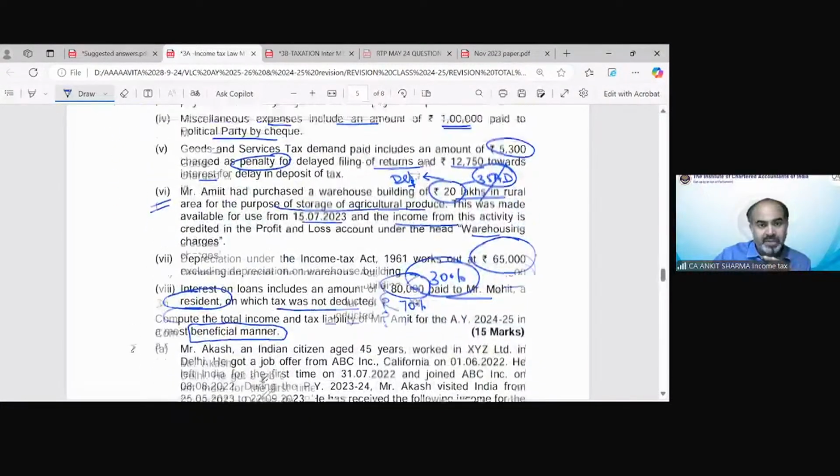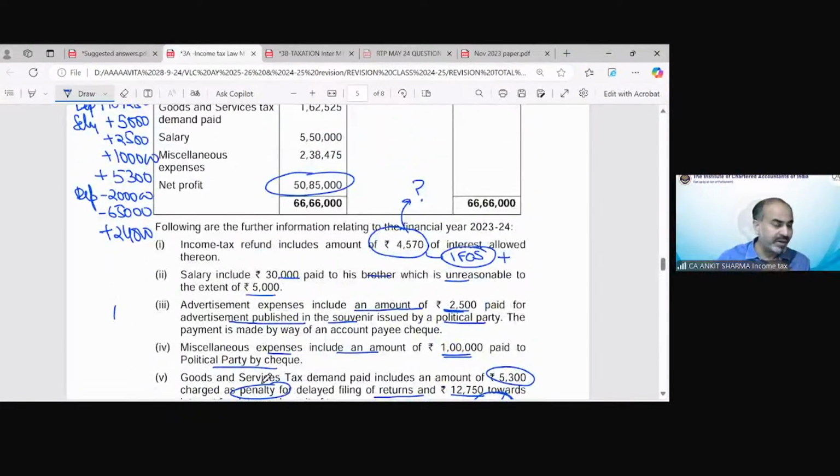So all the information has been used for calculation of PGBP. So the PGBP in this case would be 5034050. Now we have income from other sources also given, that is interest of 4570 in the question.